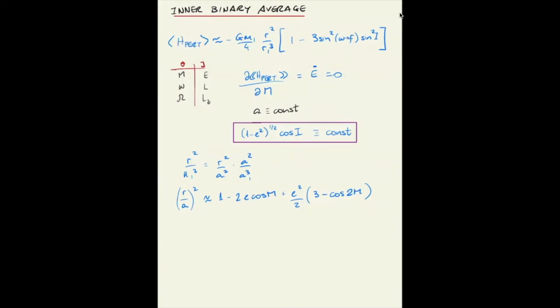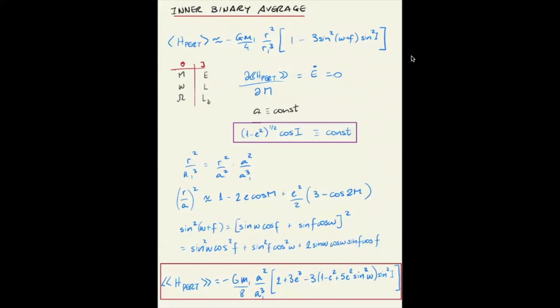Now, the other term that depends on the mean anomaly is the sine squared of omega plus f, which you can expand as follows. Now, it would be tempting to average out the sines and the cosines of the true anomaly, but you cannot, because the true anomaly is a nonlinear function of the time. It is the mean anomaly that is a linear function of time. You need to expand the cosines and the sines in series of the mean anomaly. This would be a long exercise in algebra. I'll simply quote the result.